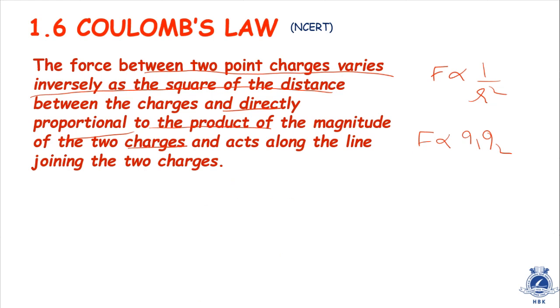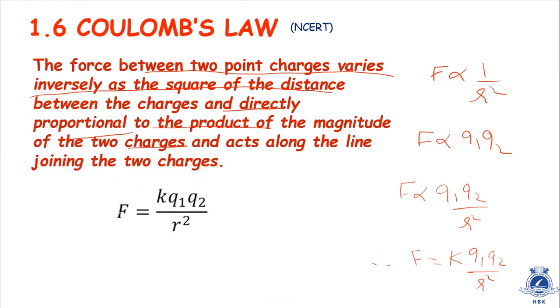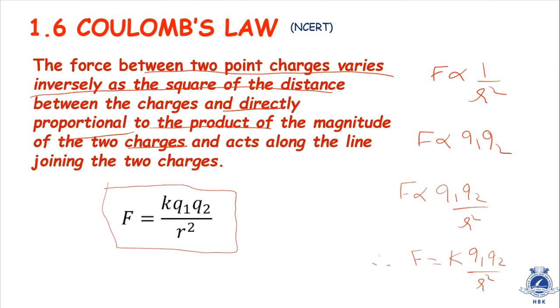Okay, so in this case we have F is proportional to 1 upon r square, F is proportional to q1 q2. If we combine these two equations, then we'll have F is proportional to q1 q2 by r square. If we remove the proportionality sign, we will have F is equal to k q1 q2 by r square. This is the equation: F is equal to k q1 q2 by r square. So this equation is also there in our textbook. Take out your pencil and highlight this equation. Let's proceed further.